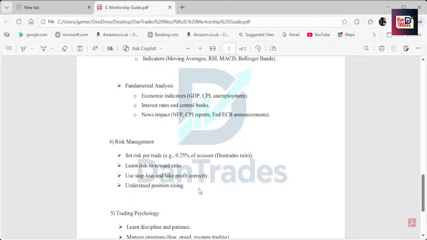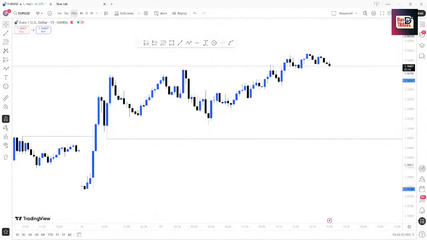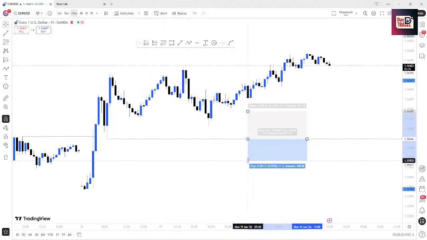You set your risk per trade. You need to have a certain amount you should be entering the trade with. You don't just enter the trade anyhow. That's another thing we're going to look at. We're going to look at the risk to reward ratio. Now, somebody might want to know what risk to reward ratio is. Let's go over quick to TradingView. You're going to know what this is, so that's not also a problem. Now, risk to reward ratio is when you have a trade and you have a stop loss, a predetermined stop loss, and a predetermined take profit.